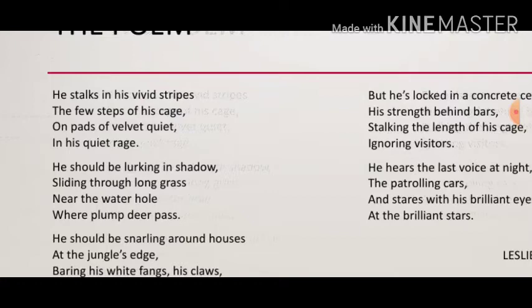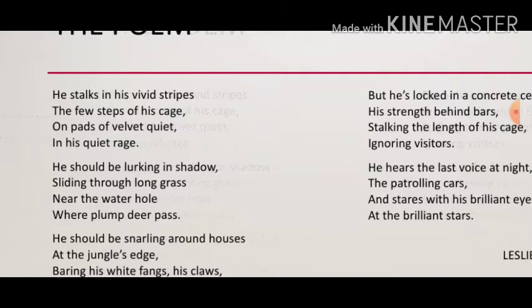Next literary device we see is the S sound. In the first line, stalks, his, stripes. The S sound is very, very dominant here, and that is known as consonance. Consonance is another literary device. Next we see use of the I sound in his vivid stripes. I sound. So this is known as assonance.